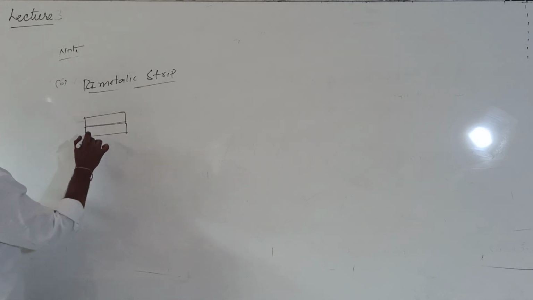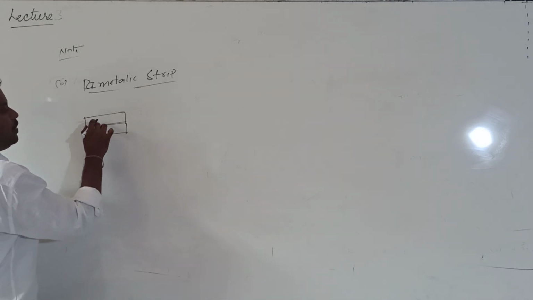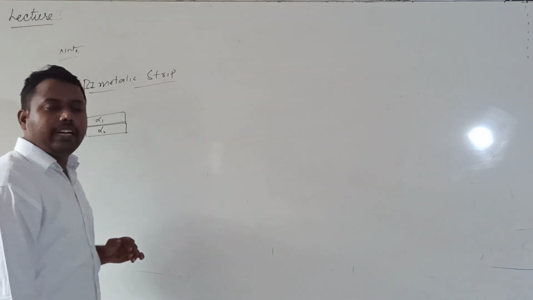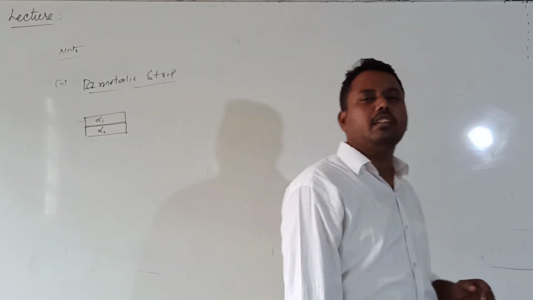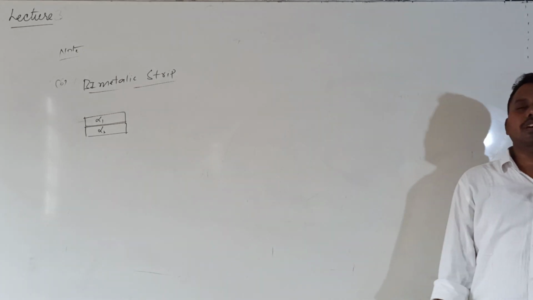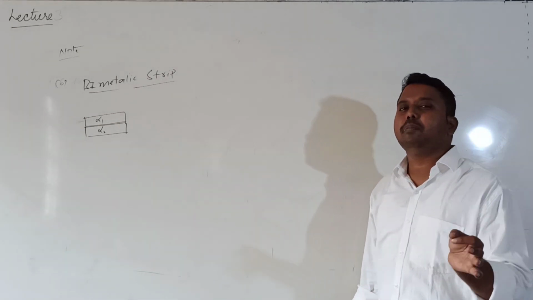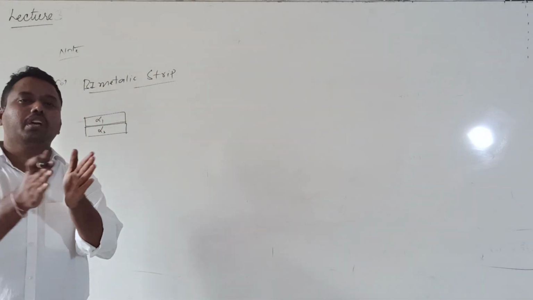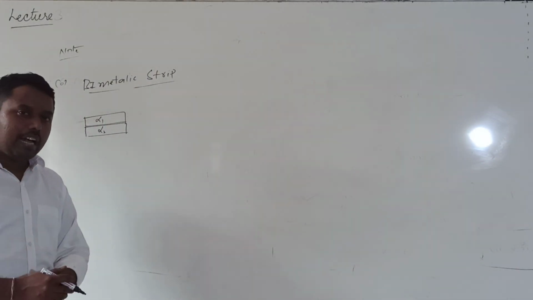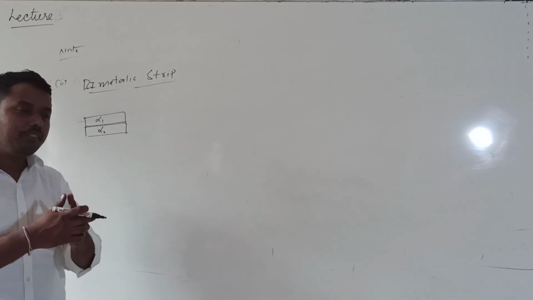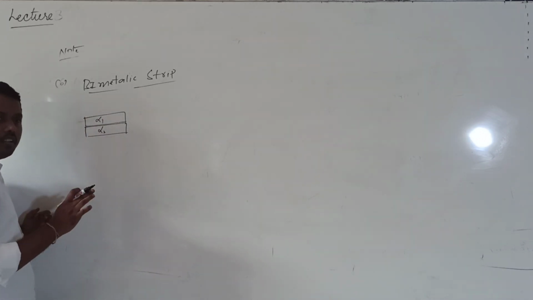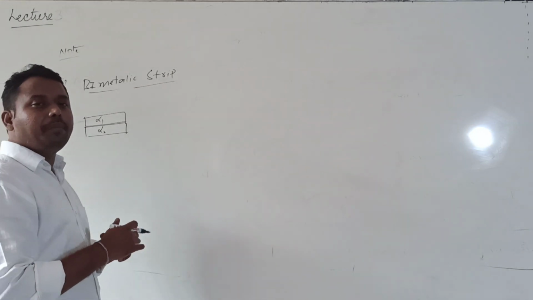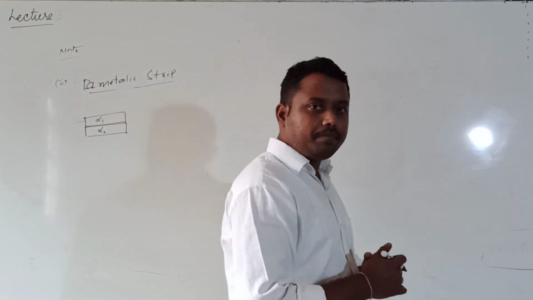The first rod has coefficient of linear expansion alpha 1, and the second rod has coefficient of linear expansion alpha 2. Both are riveted together, fixed with each other. But remember, alpha 1 is not the same as alpha 2. Such an arrangement is called a bimetallic strip.